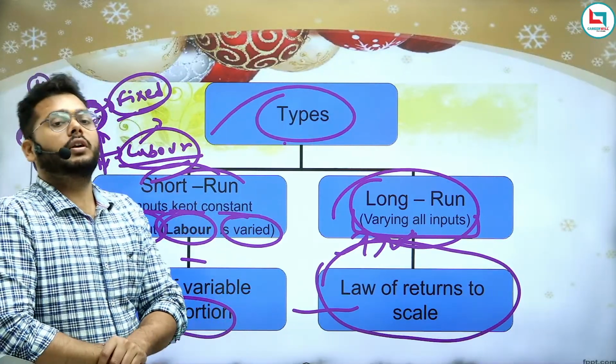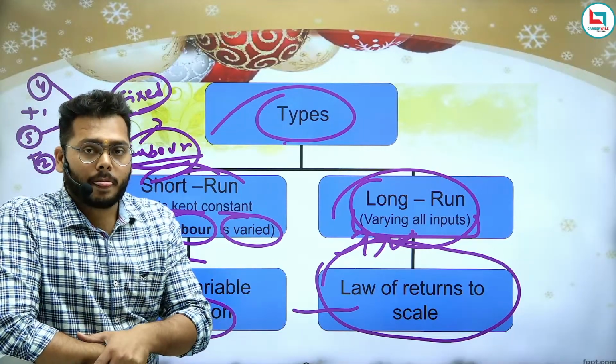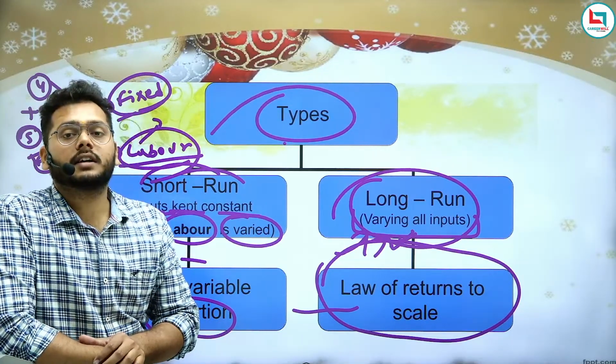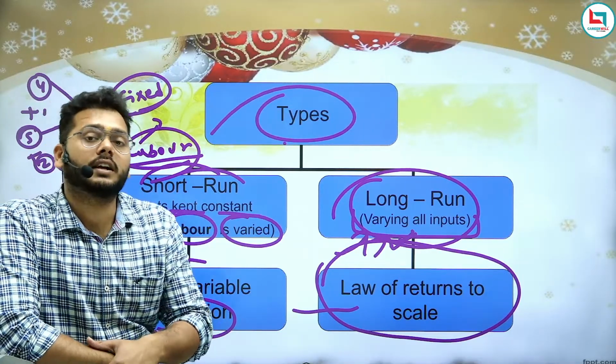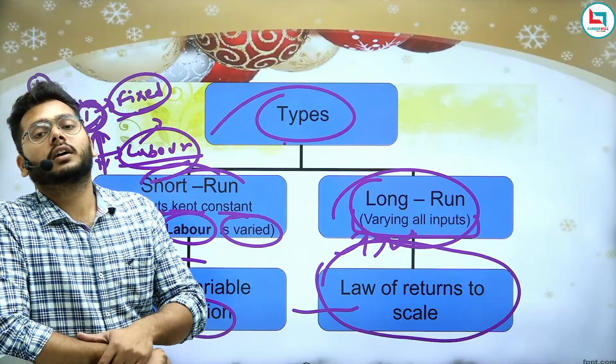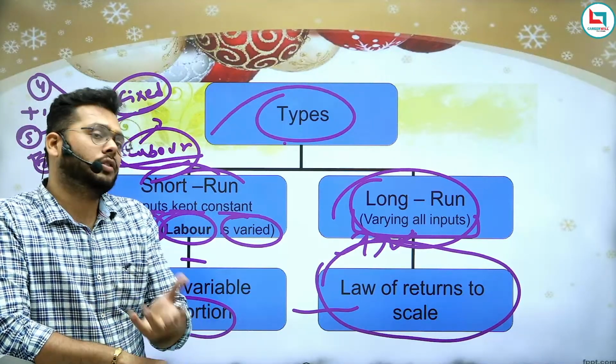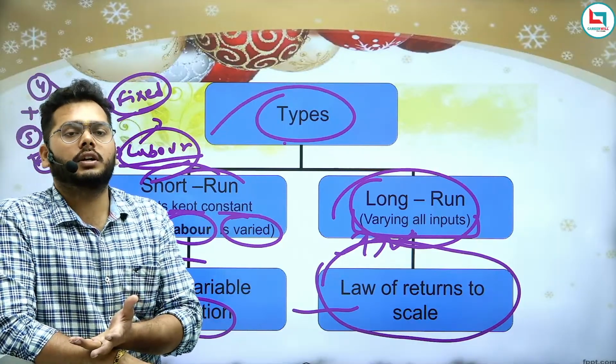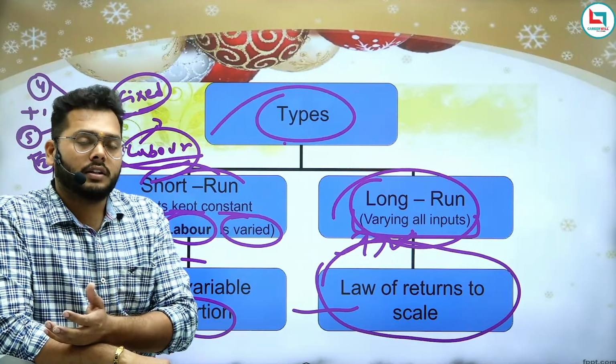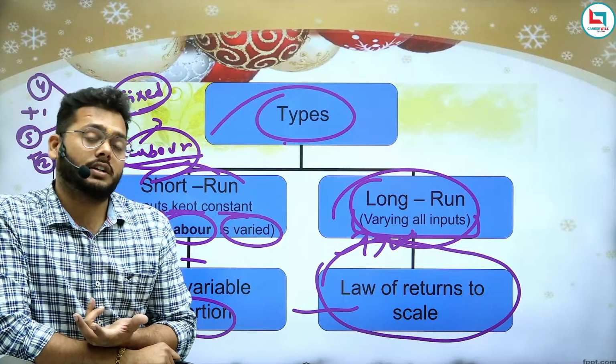Then you will get decreasing return. Then you will have constant return. Constant return means you are applying the labor, you are using the quantity, but still you are getting the same amount of units, the same quantity. This is what is called constant return.